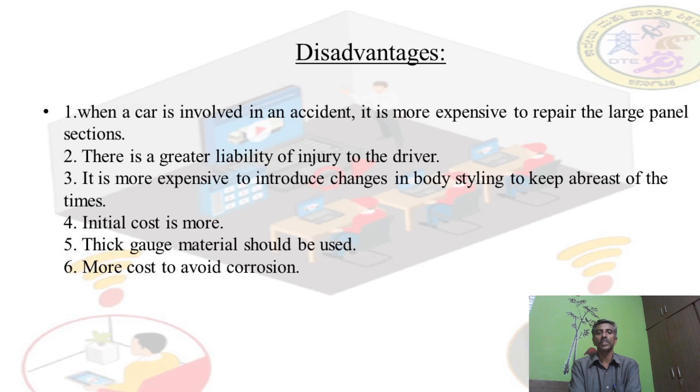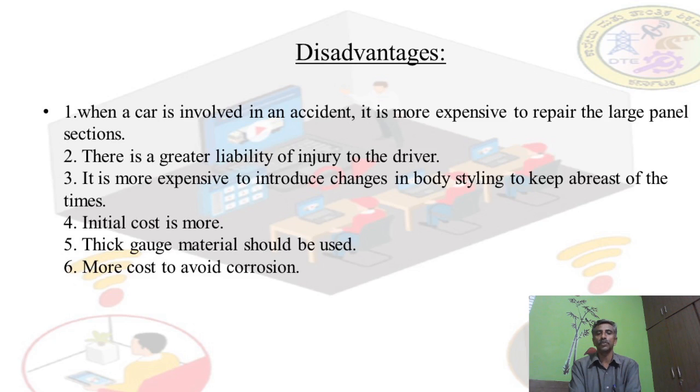Next, the fourth one is the initial cost is more, because in manufacturing, everything is to be purchased new. Thick gauge material should be used, or otherwise if you use low quality material, rust will start from that point and the whole assembly is to be replaced, so cost becomes more. For this purpose, while initially manufacturing itself, thick gauge material should be used, which is more cost to avoid the corrosion. It is quite natural because no part should be weak.